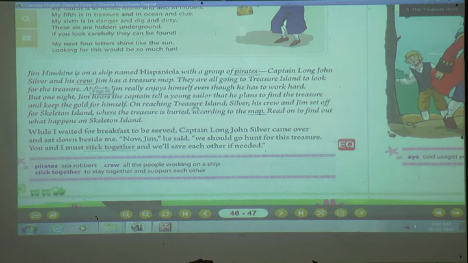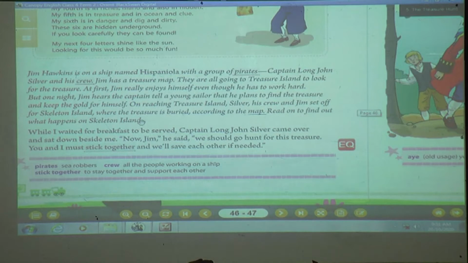So on reaching Treasure Island, now they have reached. Silver, his crew and Jim set off for Skeleton Island where the treasure is buried, and now everyone moves to that island where the treasure is buried according to the map. Now we are going to read to find what happens on Skeleton Island. So this was just the introduction for this lesson.